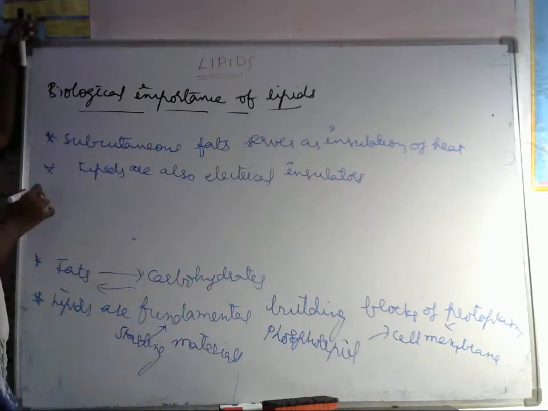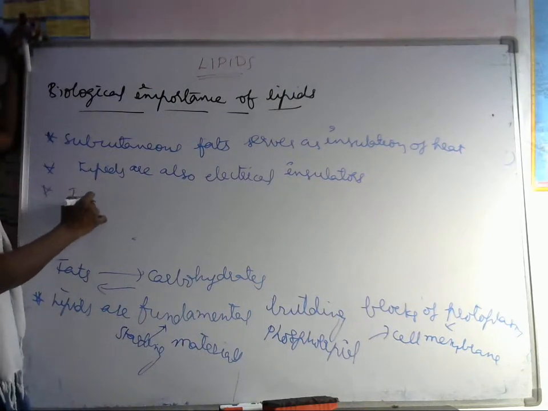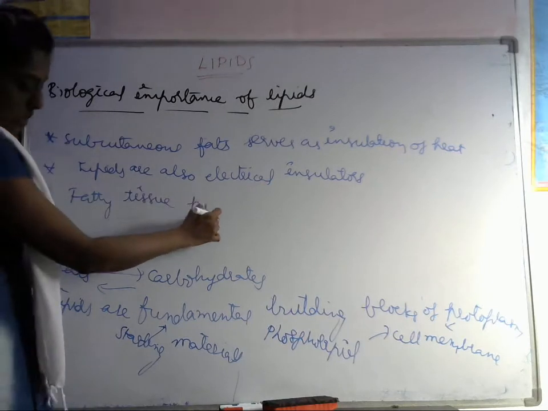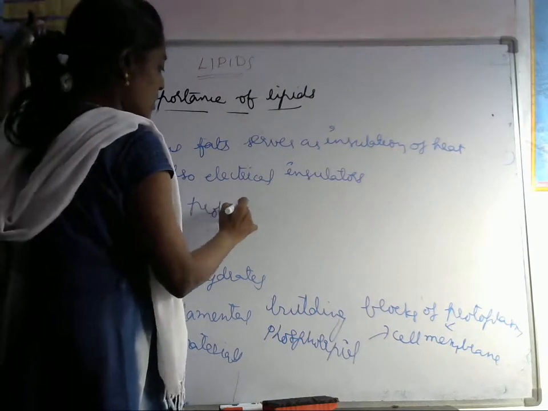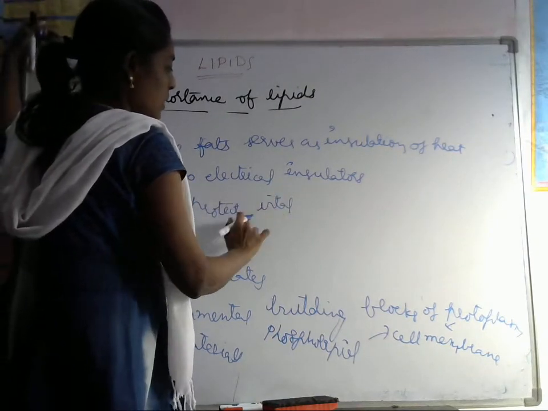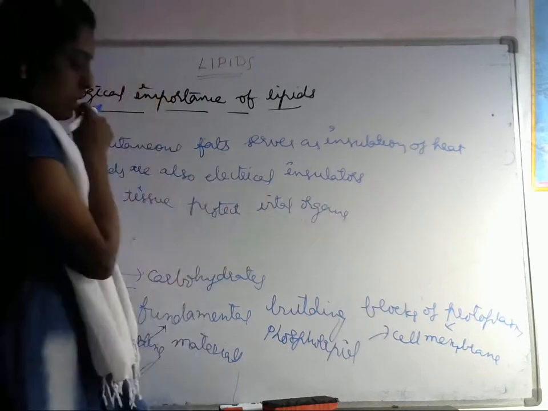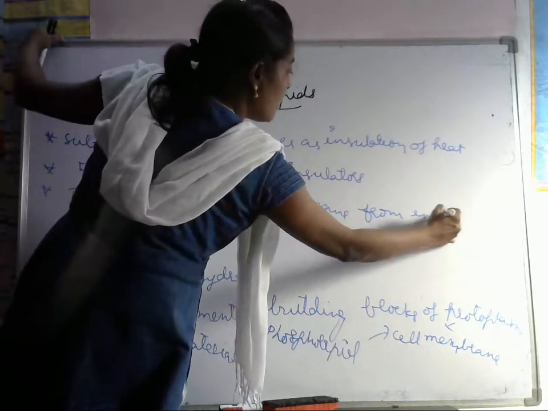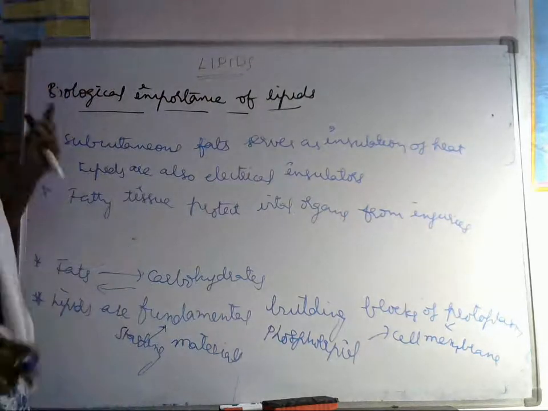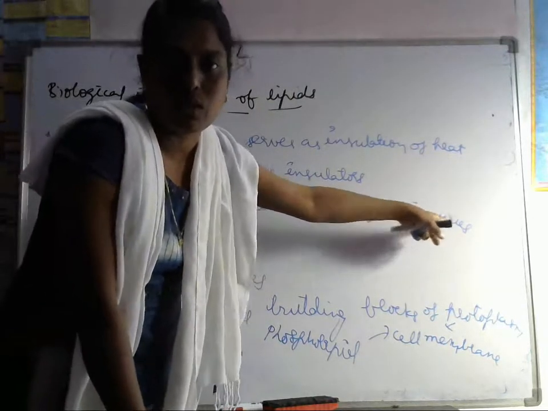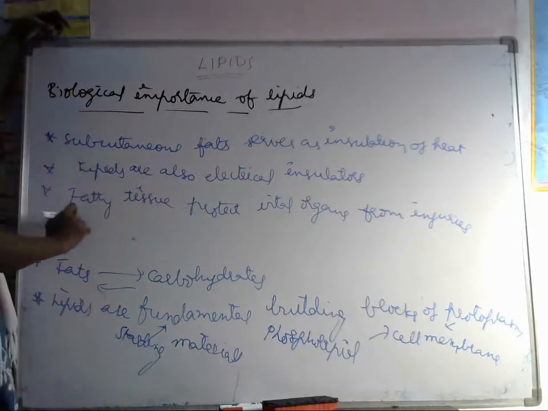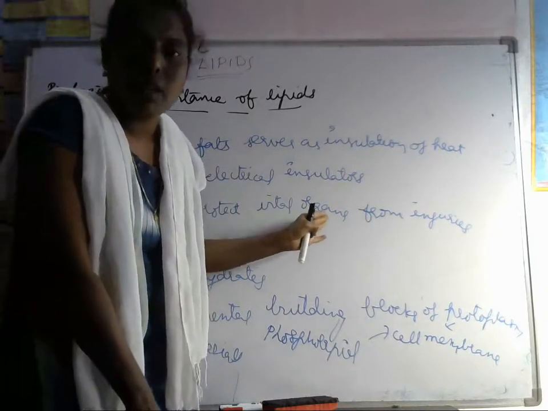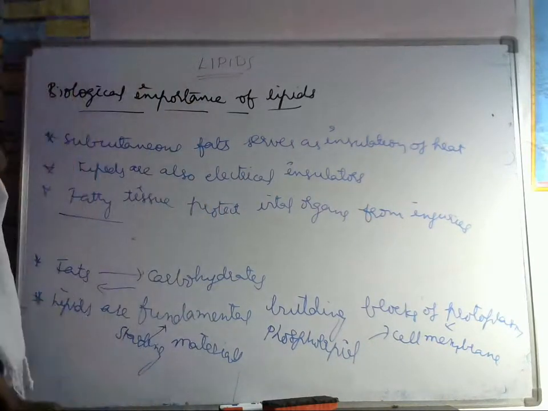Fatty tissue protects vital organs. It protects major organs from injuries. So these fatty tissues are important; if you have fatty tissue, it will protect the organs.